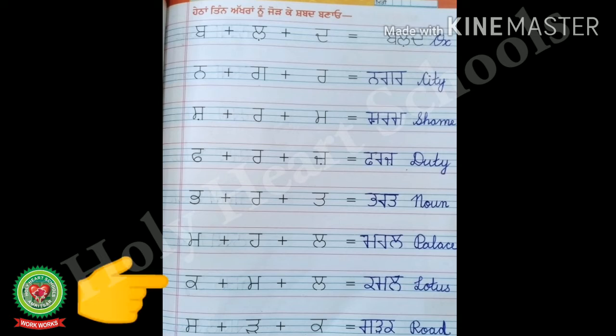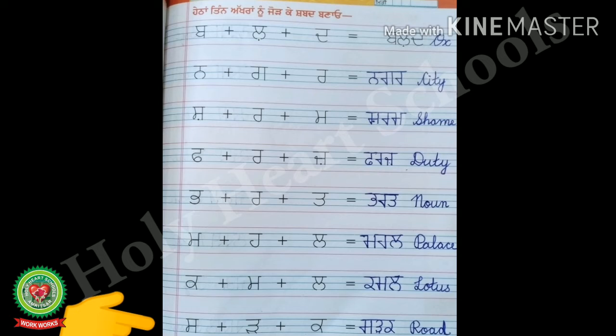Now look at the next line and start reading. Kakka plus Mamma plus Lalla is equal to Kamal. Kakka, Mamma, Lalla, Kamal. Write down Kamal and in front of that write the English meaning of Kamal. The English meaning of Kamal is lotus. LOTUS, lotus.